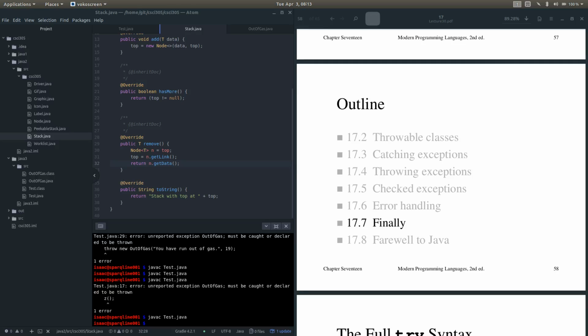All right, welcome to Computer Science 305. This is part 3 of the third Java lecture, and we're continuing on learning about exception handling. And in this last part, we're going to be talking about the finally.